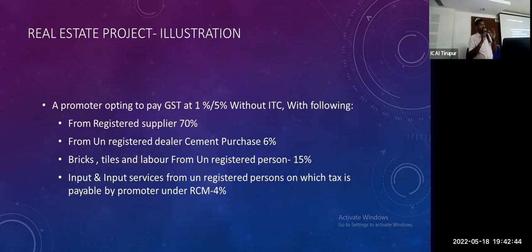Again, coming to registered supplier 70, cement 6, so 76. The 6% cement, I will compulsorily pay. Again, inputs and input services from an unregistered person, which is payable by the promoter under RCM, 4%. Now 80 is complete. If I consider inputs and input services under RCM, whether the 80 should include it or not: if you purchase through RCM, it is also considered in the 80% computation. So 70% plus cement 6%, I have to pay, 76 plus 4% RCM. So no issue. Other liability is exempted.